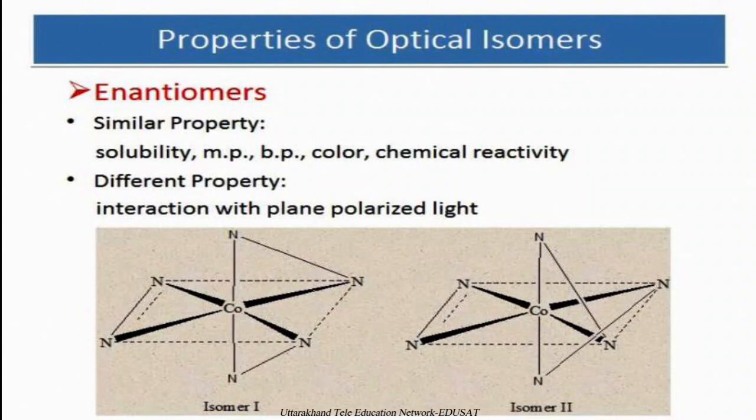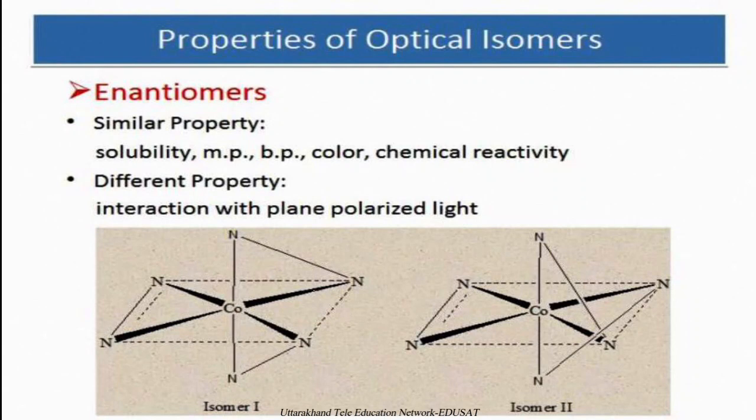Both the isomers can have the same solubility, same melting point, same boiling point, same color, or same chemical reactivity, but they differ in a property: they interact with plane polarized light in an opposite manner. Means it may be of D nature or it may be of L nature. It can rotate the plane polarized light to the right side or to the left side.